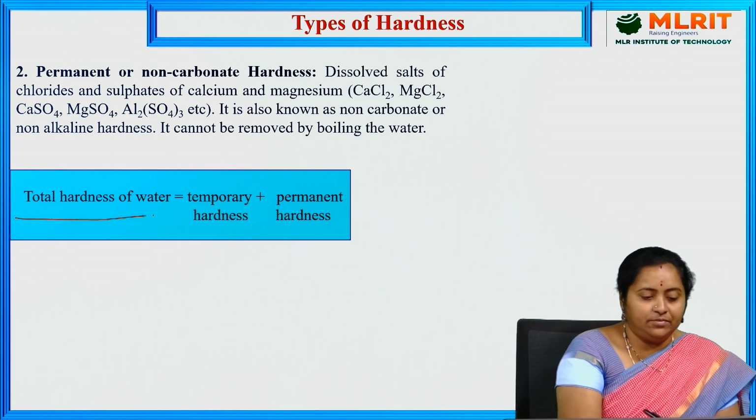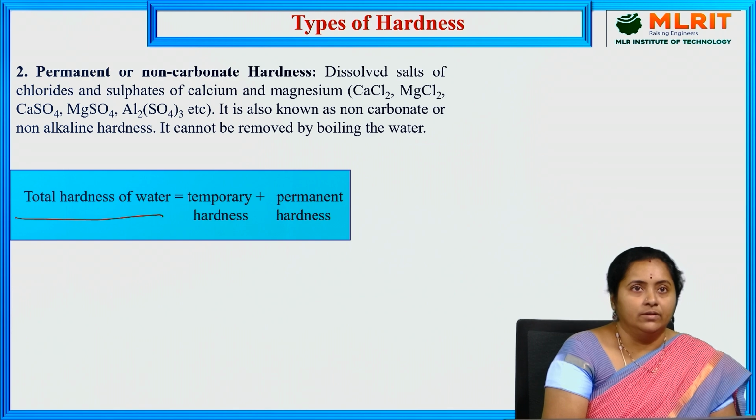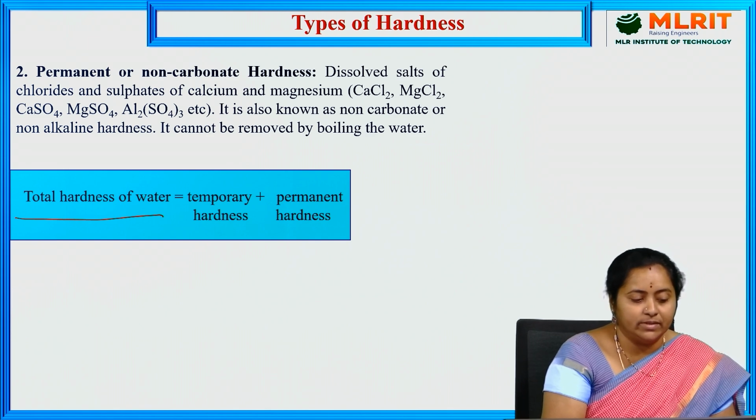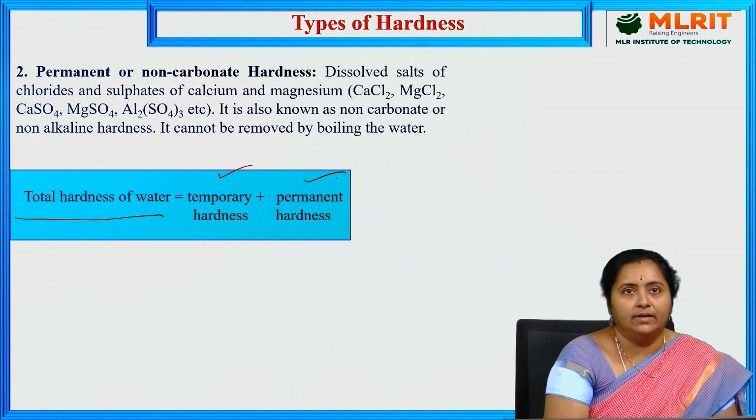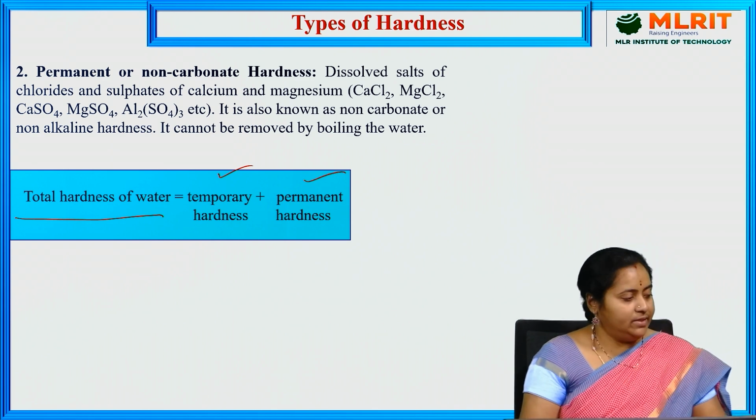This is the formula for finding the total hardness of water. Total hardness of a water sample is determined by adding temporary and permanent hardness. First we calculate temporary hardness, then permanent hardness, and after adding these two, we get the total hardness of the water sample.